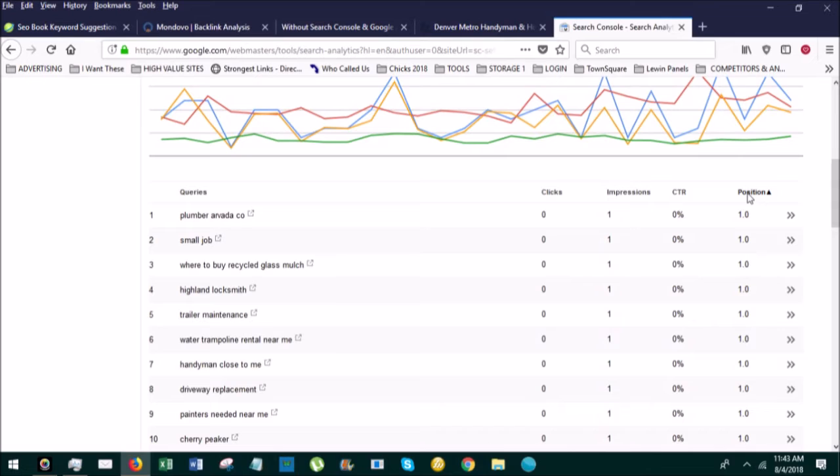Nextdoor drives the majority of my business. Google My Business is number 2, or Google Places, whatever you want to call it. That's that top part when somebody types in Arvada Handyman or Handyman near me. And so that's what a lot of these number 1 searches are, something near me.